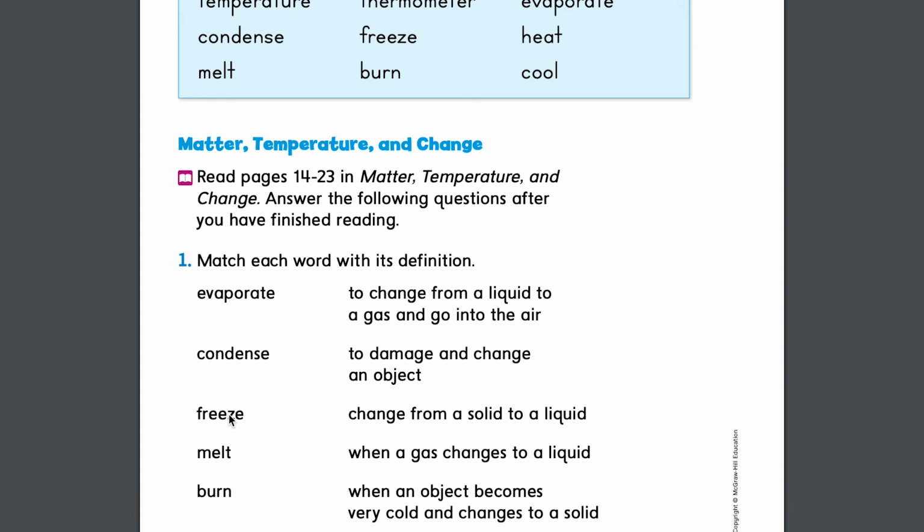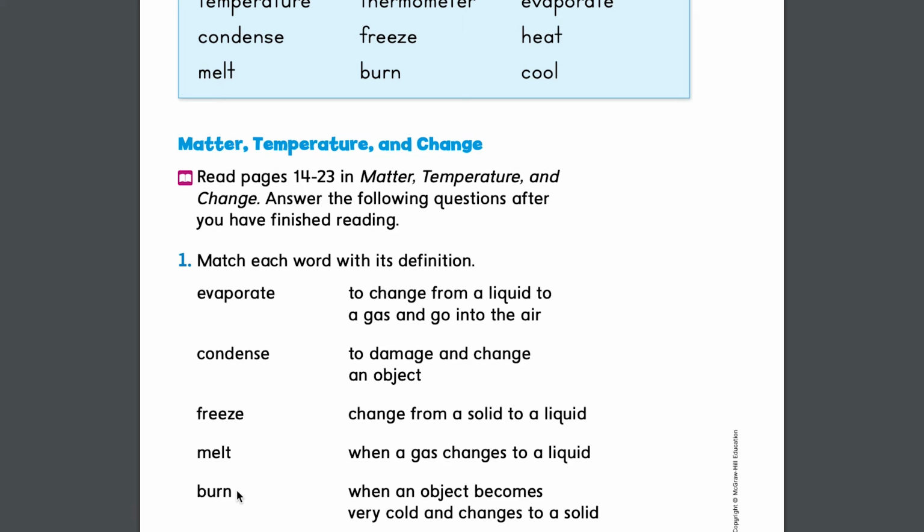Freeze is when you cool something and it becomes solid. So freeze is when an object becomes very cold and changes to a solid. Melt, we said, is the opposite, when there's heat and something that is solid becomes liquid. So melt is a change from a solid to a liquid, like when you melt a piece of solid butter into liquid butter.